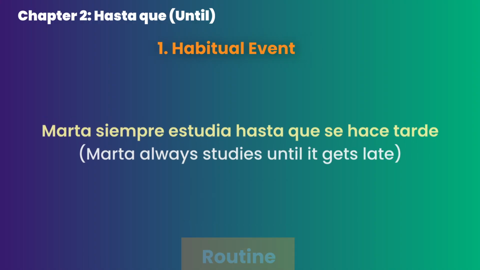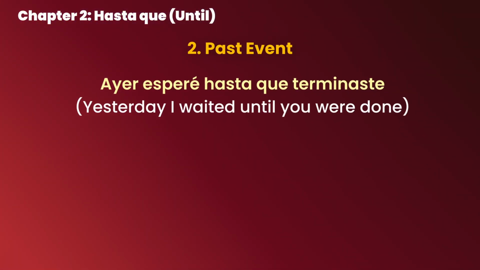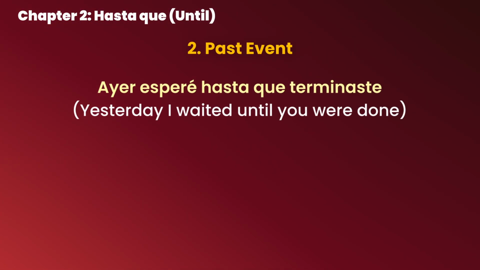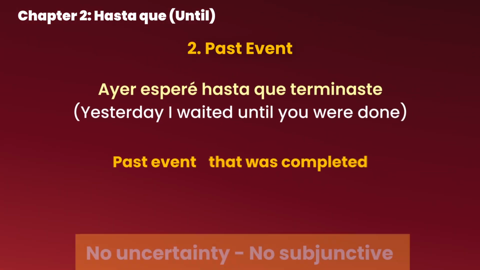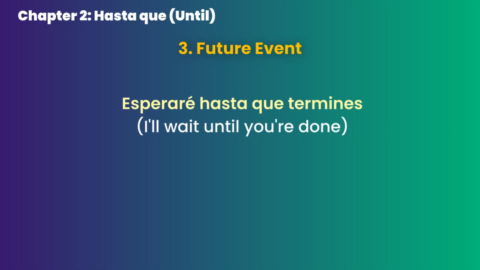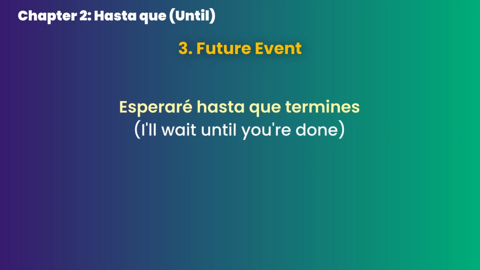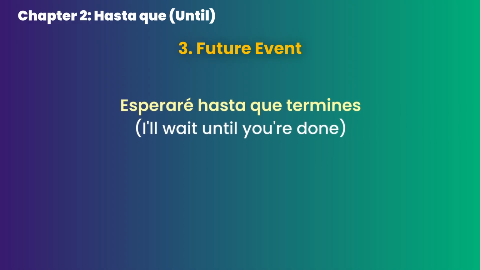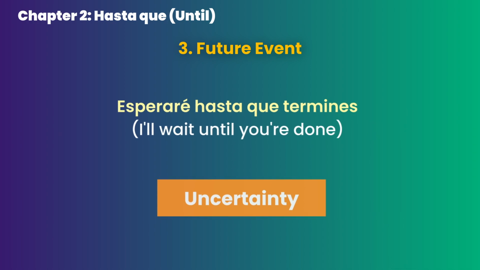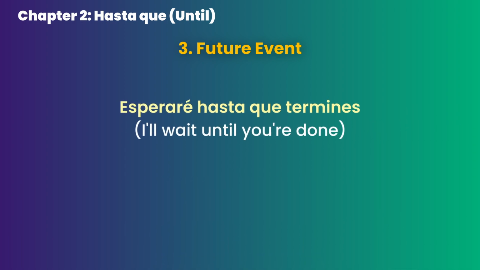Now let's see a past event. Ayer esperé hasta que terminaste. Again, we're talking about a past event that was completed. No uncertainty, no subjunctive. Now look at this. Esperaré hasta que termines. I will wait until some uncertain moment in the future happens and you will be done with whatever you need to do. We don't know how long it will take. This uncertainty triggers subjunctive, so that's why we have termines and not terminas.